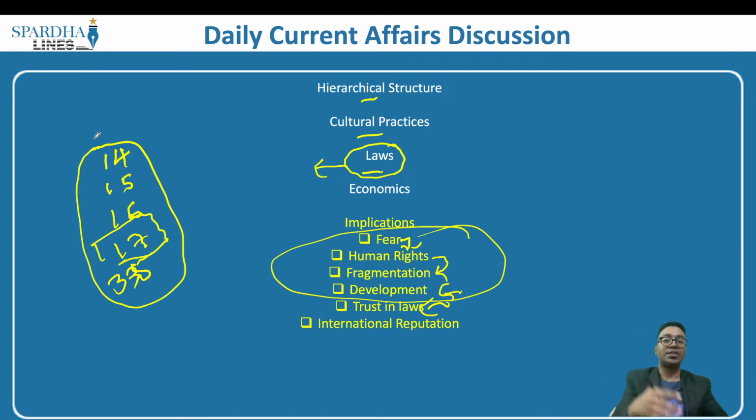So added to it, what is the way forward? The way forward is, yes, there is a hierarchical structure. Why this hierarchical structure exists is what we have to think about logically and rationally. When it comes to customs, there are these practices, and they will have to be followed. But when you step out of the four walls of the house, what matters is the Constitution of India. It is only the Constitution of India and the laws of the country that have to be followed. If a person is violating certain laws, he has to be immediately penalized, and at the same time, they should be able to meet the laws of the country.